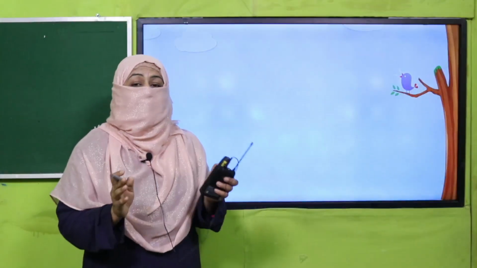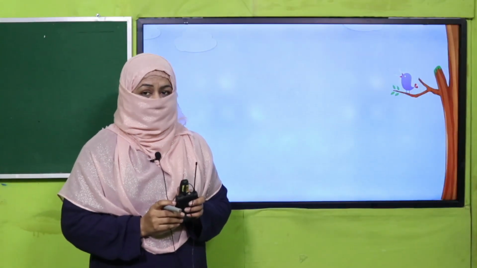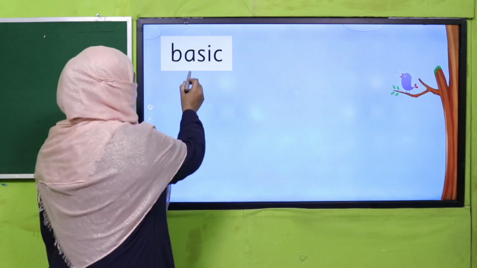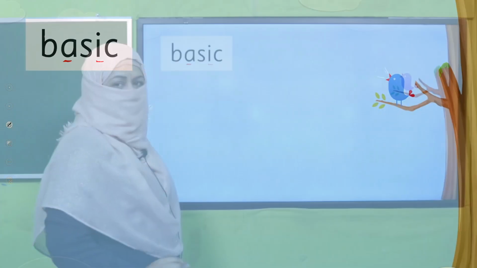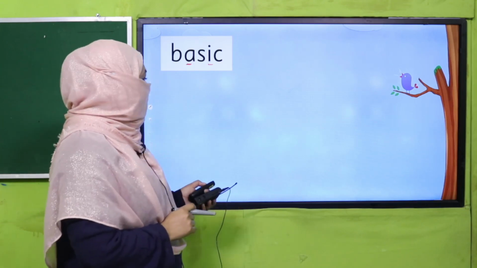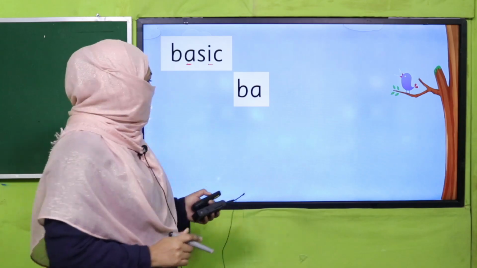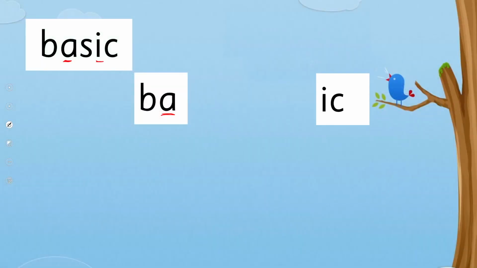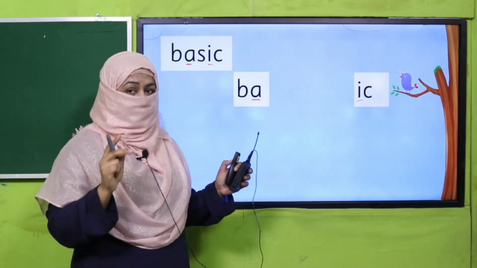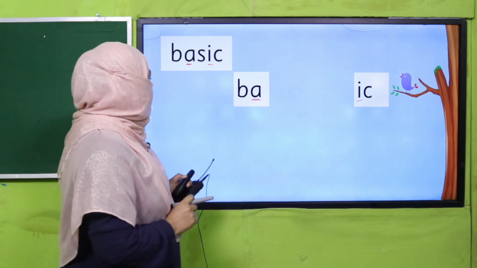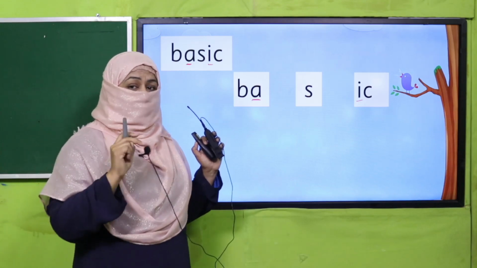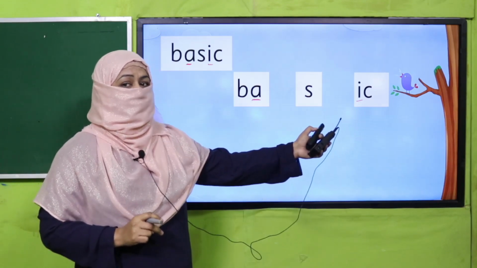Now, how do we syllabify words? How do we find out how many syllables are there? The example is this word, basic. Now we find out there are 2 vowels, right? And they are separate, so they are not making one sound, right? How do we do that? Let's break this word according to vowels. One vowel will go on this side and the other will go with this side, right? It means there are two vowel sounds, there are two syllables, and where is this S going to be? And we remember there are two sounds for each vowel, long vowel and short vowel sounds.